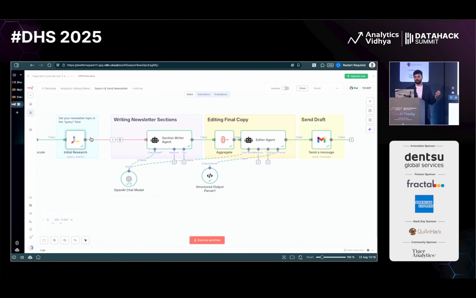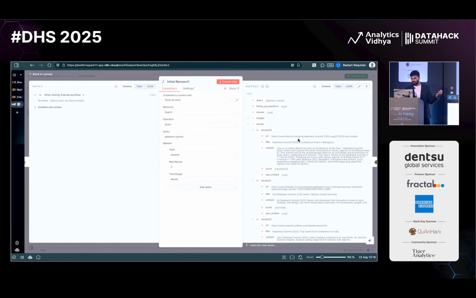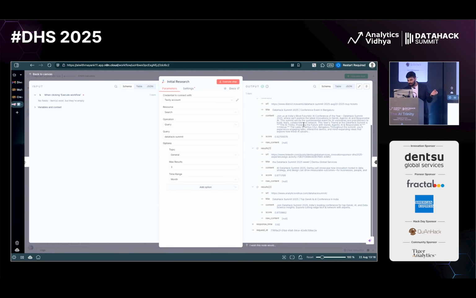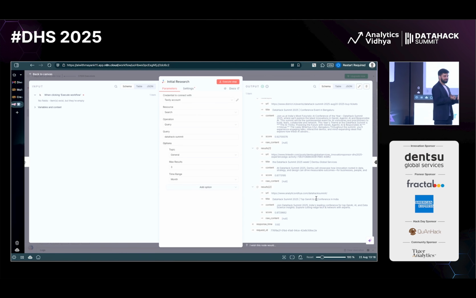If I show you what Tavily got, right? It got all these things. So from district in, it was able to get that DataHack Summit is happening. Then from LinkedIn, somewhere it extracted that yes, someone has added for DataHack Summit. And for DataHack Summit, it is getting the same from the Analytics with the website. So something which I think Analytics with the people will be doing, and they will be spending a lot of